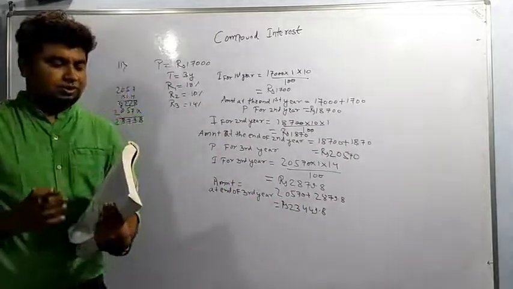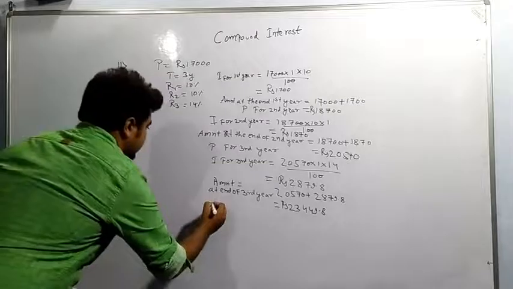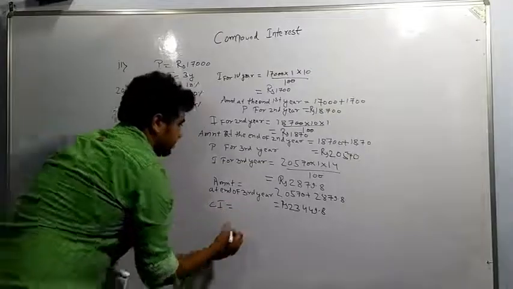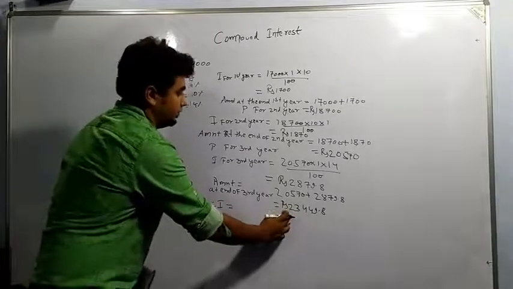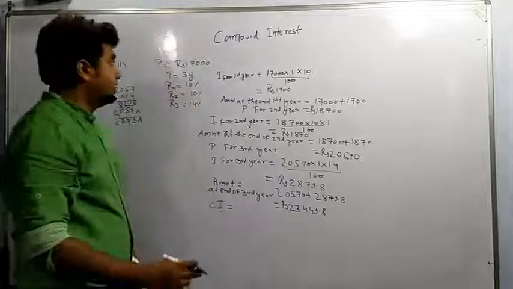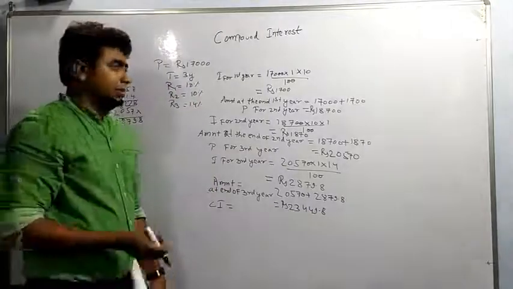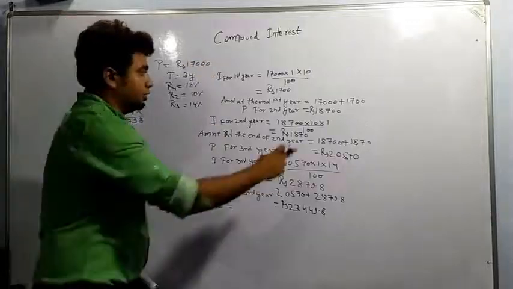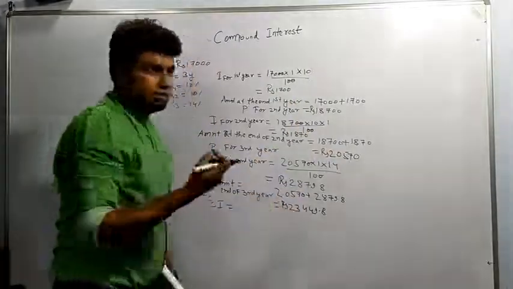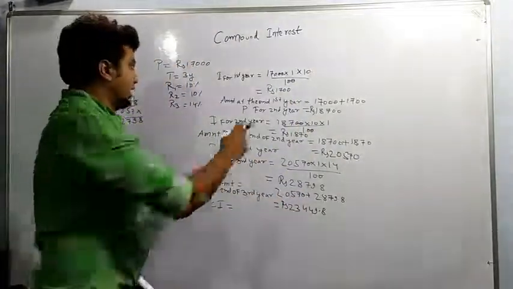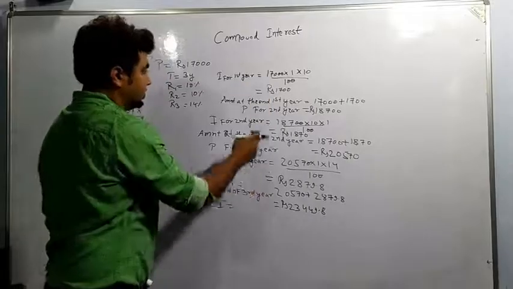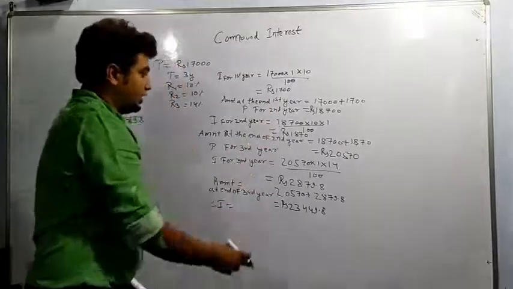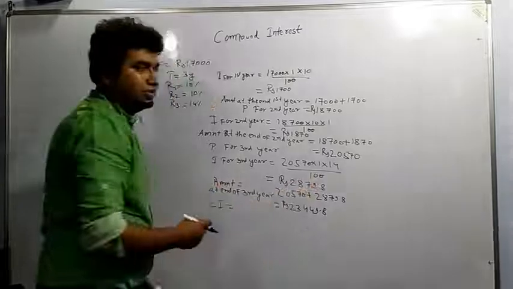Now compound interest. Compound interest will be equal to, this is the amount at the end of third year, and this I am doing by first method, that amount minus original principal, or you can add all the interest also, then also you can get the compound interest, adding interest for first year, adding the interest for second year, and adding the interest for third year.